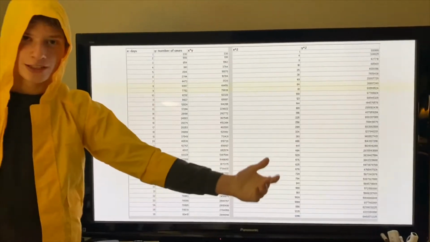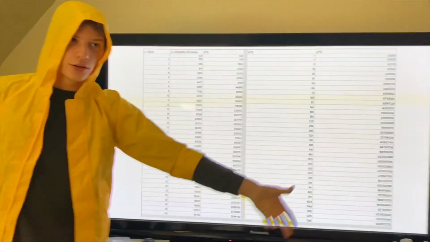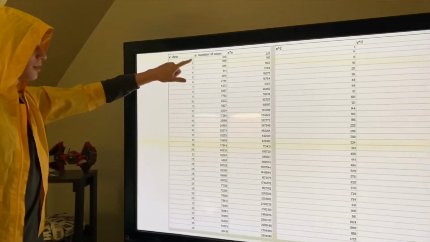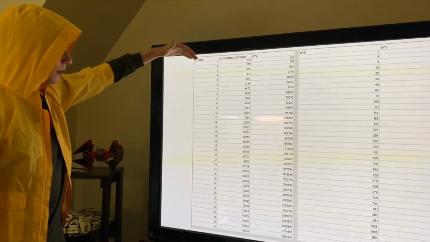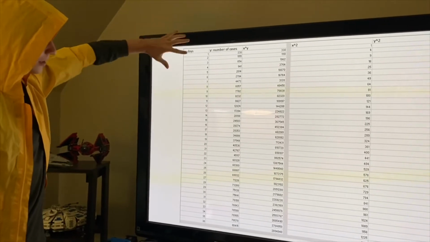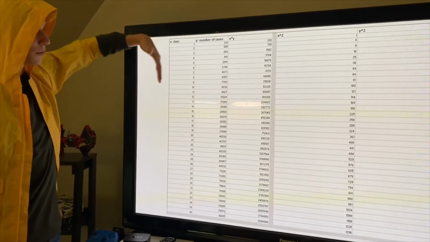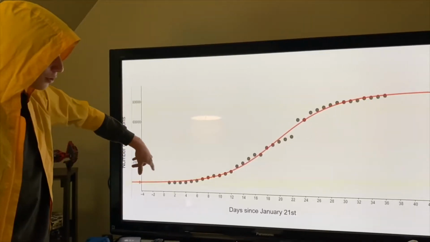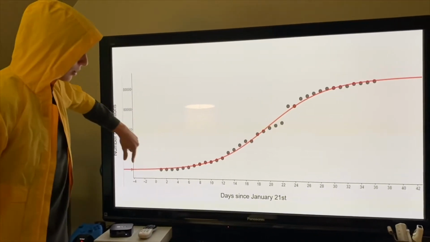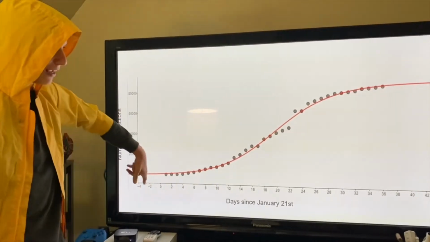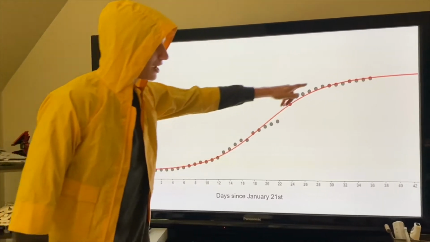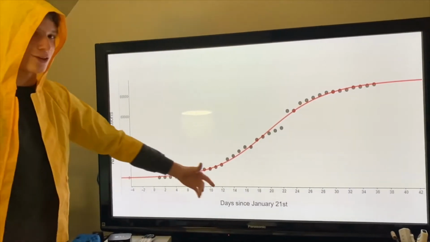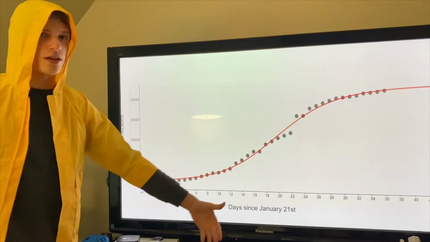So, I would like to show some data of the coronavirus over time. Y represents the number of cases each day, and this represents each day from the start of when this website started collecting data. This is a regression model showing the number of cases over time. Look, it goes like this, kind of like a roller coaster. And we use this graph because it is the best way to plot this data.